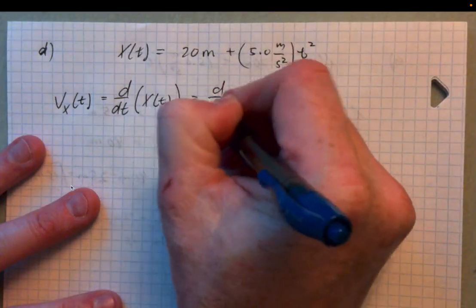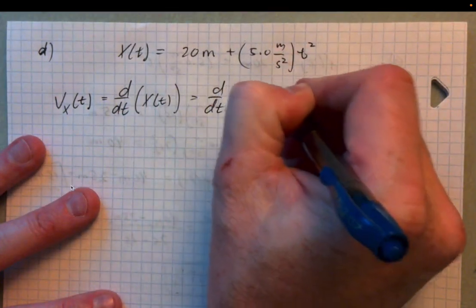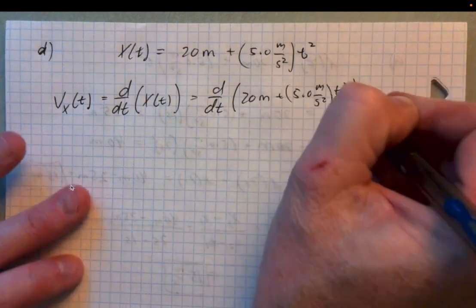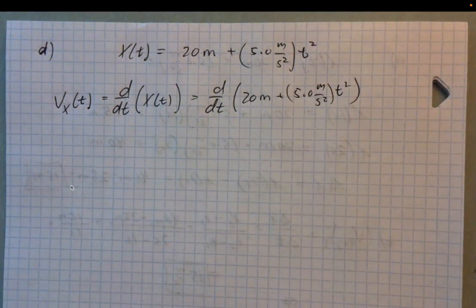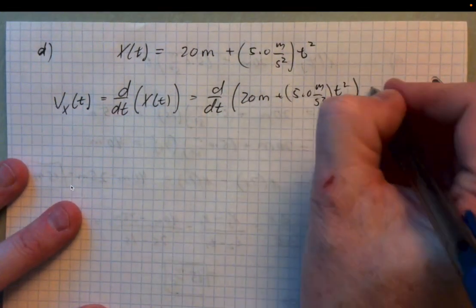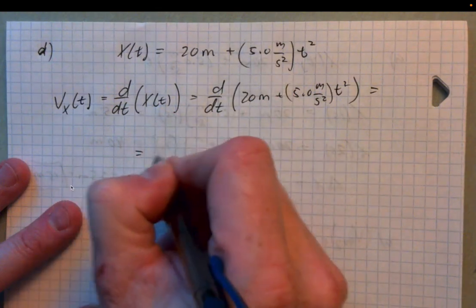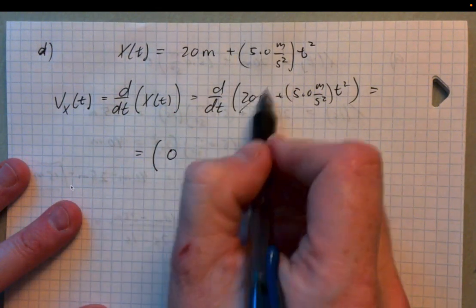And so we need the derivative of 20 meters plus 5.0 meters per second squared, t squared. This is the derivative with respect to t. There really is only one variable, and that's t. The 20 meters is just a constant, so that zeroes out and we get 0 for this.